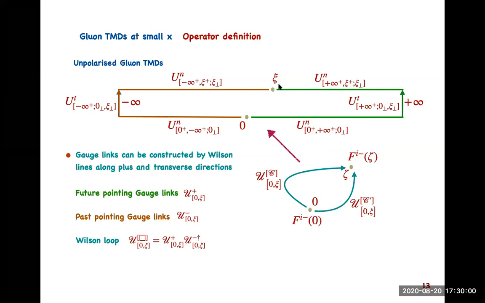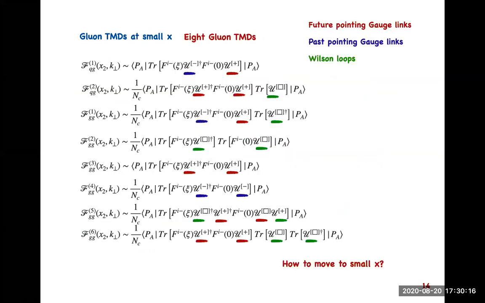Now, unlike the collinear PDF, the TMDs are not in general universal and are mostly process dependent. For two going to two partonic subprocesses, we actually need eight gluon TMDs like this, and all of them comprise past pointing gauge links or future pointing gauge links or some Wilson loop also, appropriately positioned and chosen based on the actual subprocess.